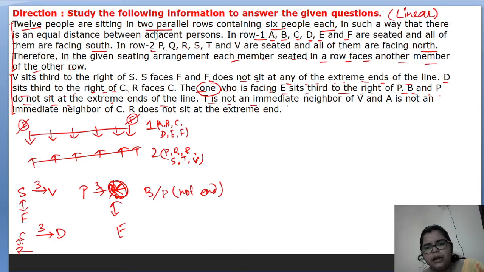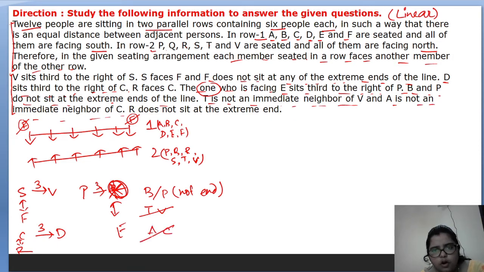T is not an immediate neighbor of B. Next, A is not an immediate neighbor of C, so A and C also will not sit together. R does not sit at any of the extreme ends, so R will not sit here and here. Done? Okay, so this much is done.